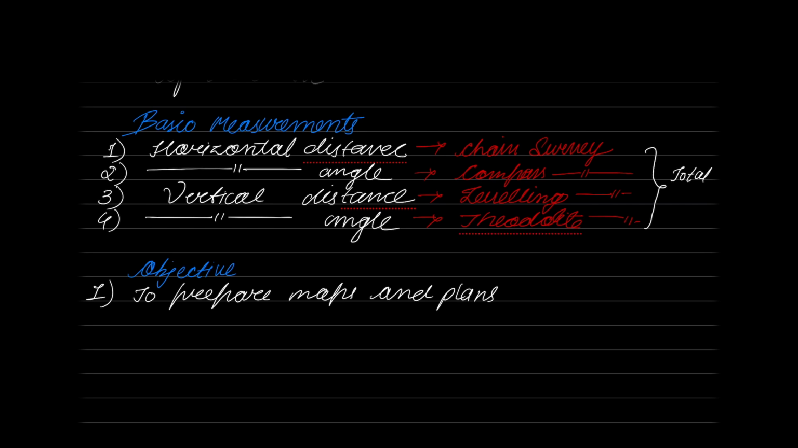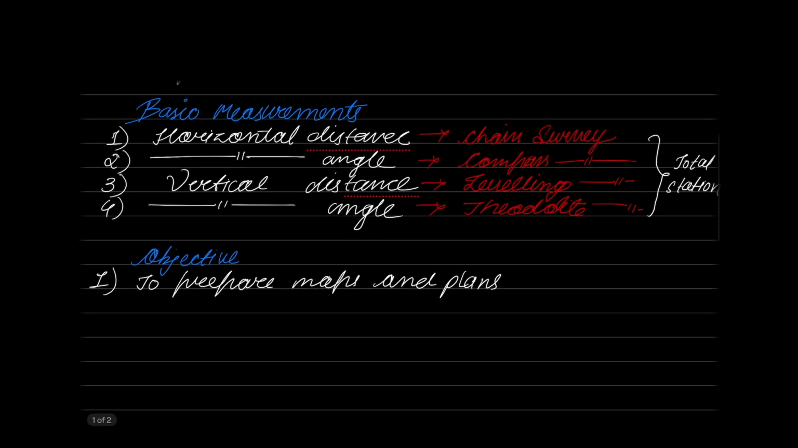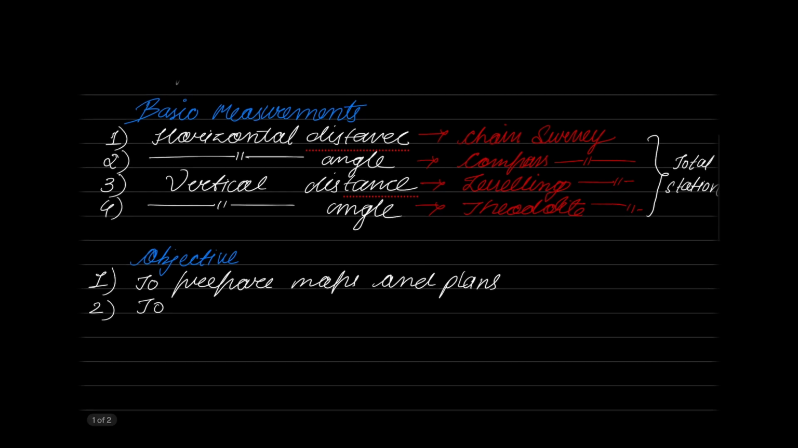So please remember, the first job of every survey is to prepare a map or a plan. After preparing these maps and plans, what do you do? You immediately calculate the areas and volumes. And finally, what is the last job of the surveyor? It is to set out the proposed civil engineering work, to set out the proposed plan onto the field. The process of putting the plan from the paper to the field is what we call setting out.